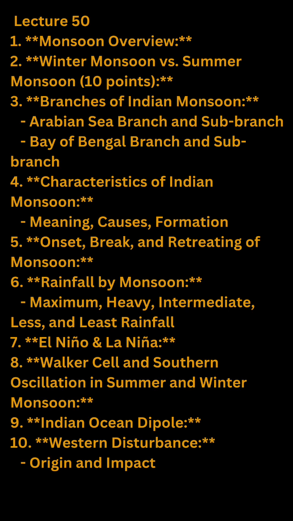10. Western disturbance. Western disturbances are weather systems that originate in the Mediterranean region and move eastwards towards the Indian subcontinent. During the winter season, western disturbances can bring rainfall, snowfall, and cooler temperatures to northern India, particularly the Himalayan region. They play a crucial role in replenishing water sources, benefiting agriculture. But excessive rainfall from western disturbances can also lead to flooding and landslides.